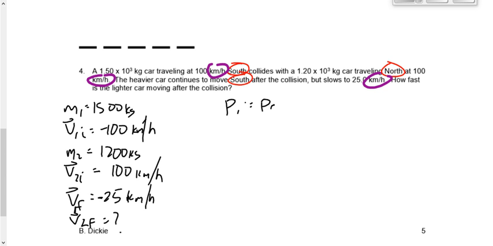PI equals PF since we're analyzing the system. Now remember that when we find the velocity after the collision, we're not finding the velocity 3 seconds after the collision.